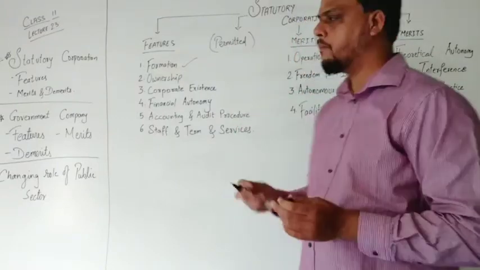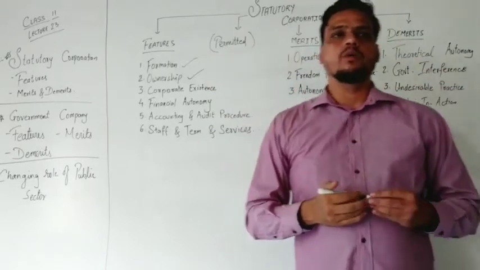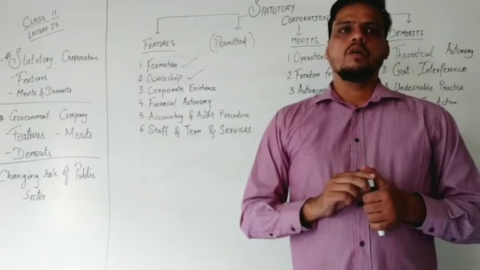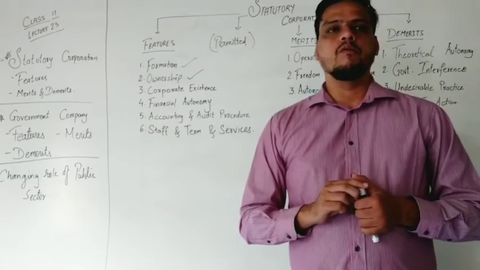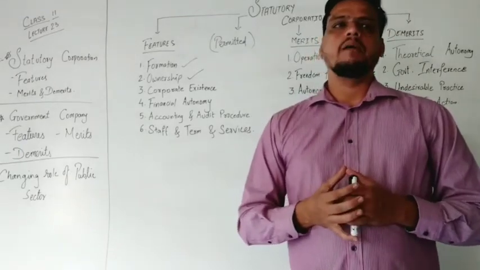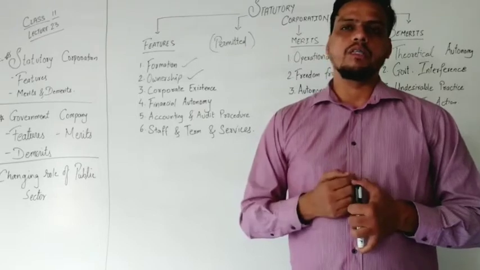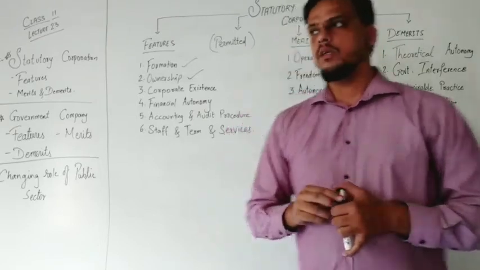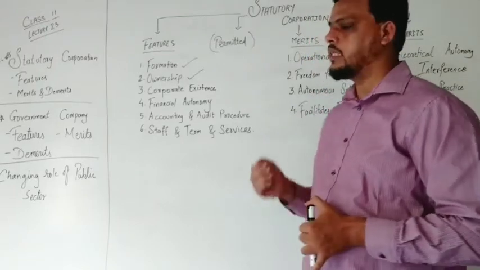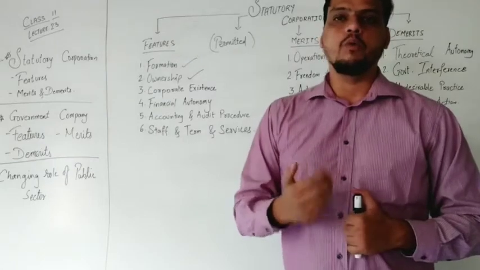Now, the second point is ownership. The ownership, who handles this? This is handled by the government itself, because government is responsible for making you financially strong. At the same time, the state government also bears the losses and earns profit. Here, the funds are also raised from the public, but the losses are borne by the state or government because they are financially promoting you.